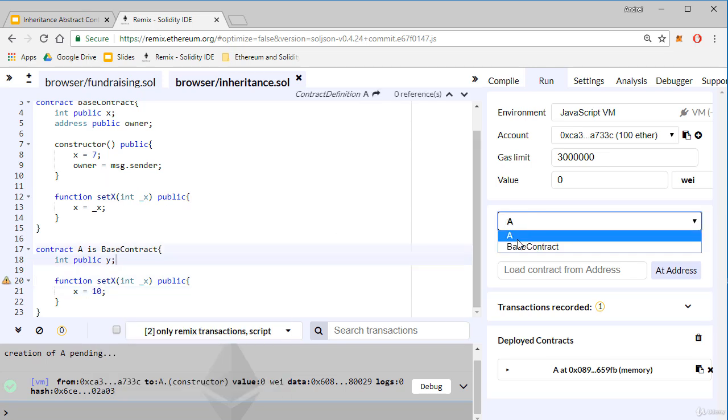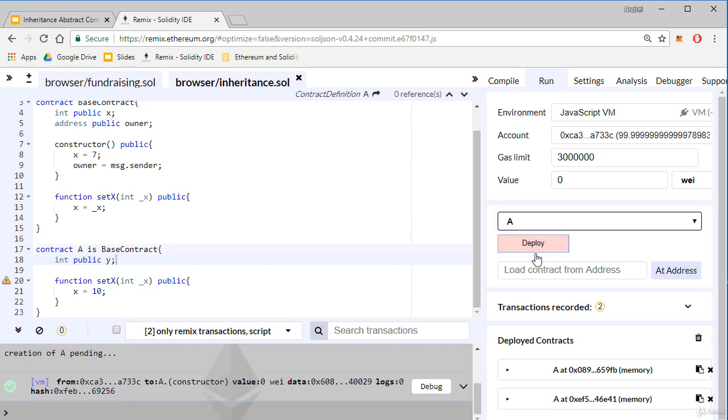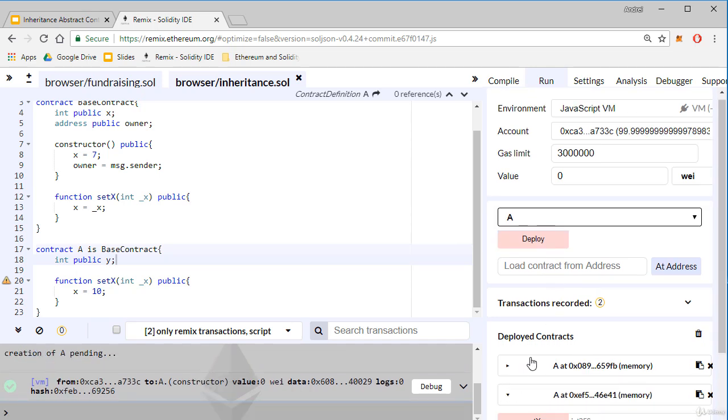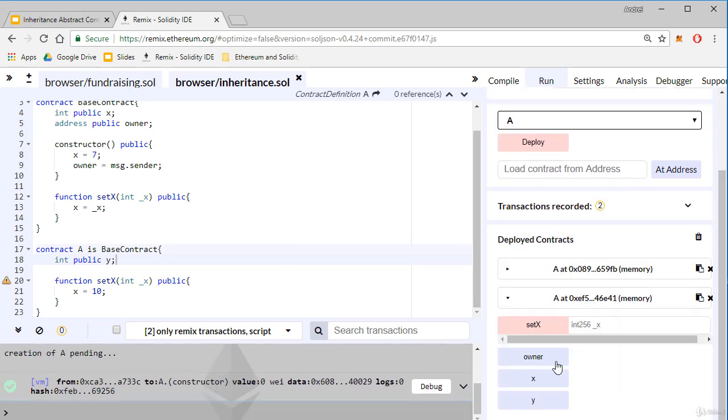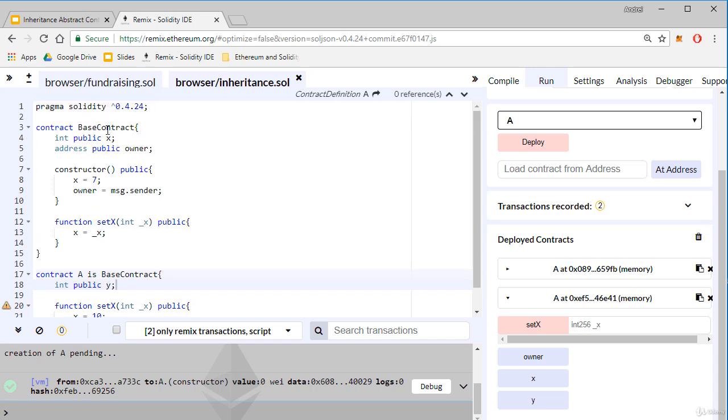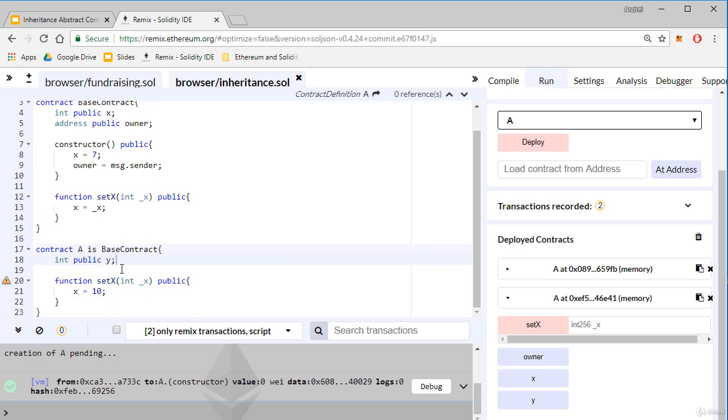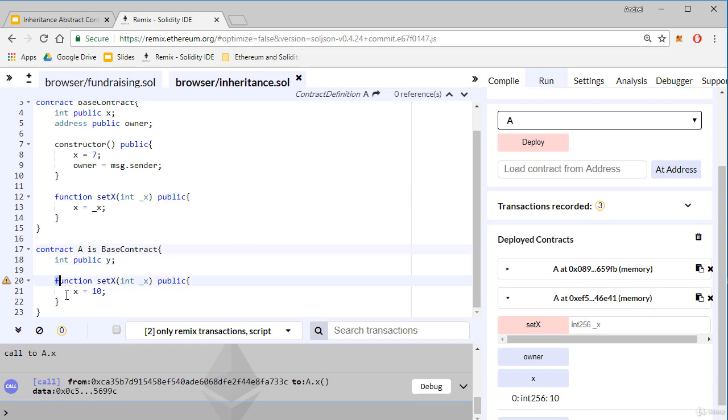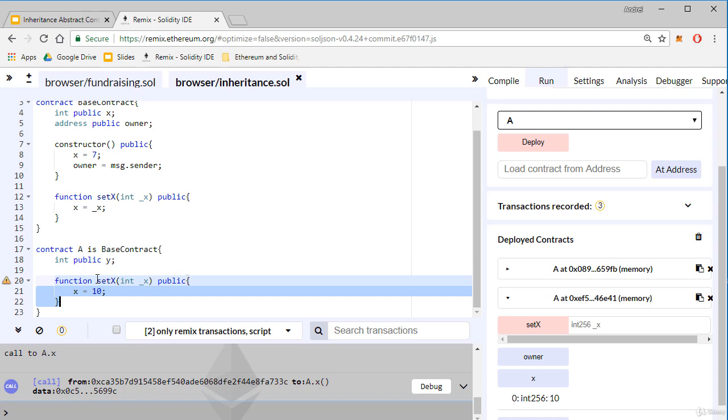If I deploy the A contract, which function will be called? The setX function from the base contract or the setX function from the A contract? So let's say setX 77 and now x is 10, because, as you imagined, the function from the derived contract will be called.